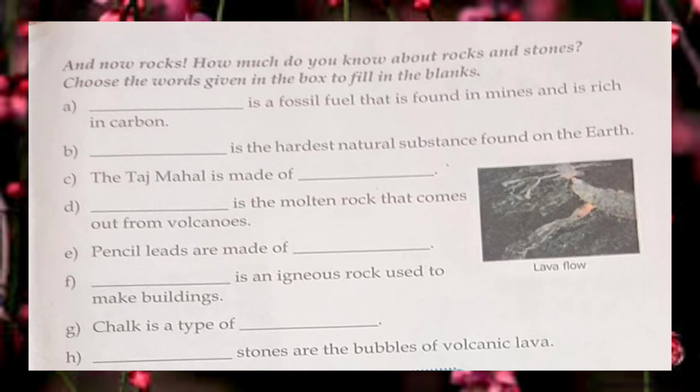Then the next one is rocks. How much do you know about rocks and stones? Option number 1 is, it is a fossil fuel that is found in mines and is rich in carbon. You have to tell me what kind of fossil fuel contains a lot of carbon. So what is it? It is coal.